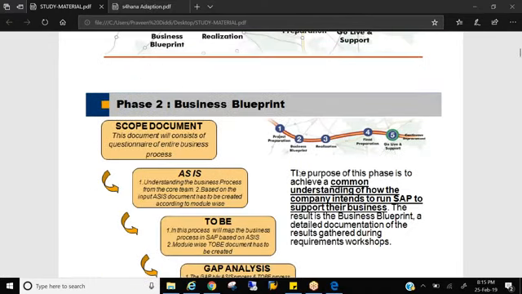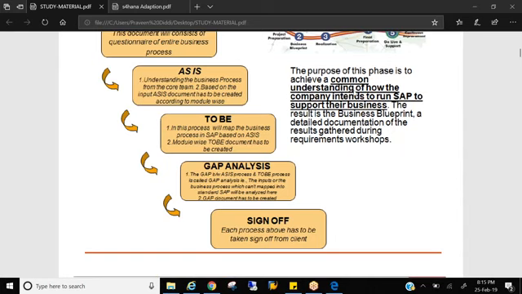The purpose of this phase is to achieve a common understanding of how the company intends to run SAP. That is, how Galaxy Pharma wants to run on SAP. What is their objective? What all do they want? Everything you put in the BBP.